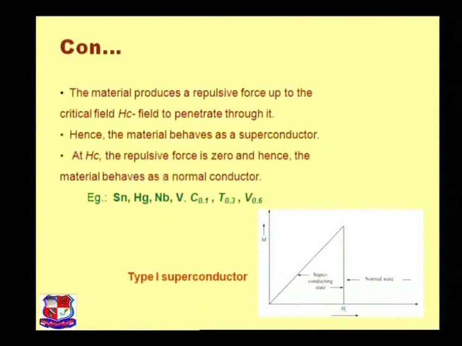Here is a graph of the type 1 superconducting material. It shows that Hc is the critical magnetic field. Above Hc is the normal state, but below Hc the material behaves like a superconductor. The material produces a repulsive force up to the critical field Hc, so the flux cannot penetrate through it. Hence, the material behaves as a superconductor. Examples of type 1 superconducting materials are mercury, niobium, and vanadium.